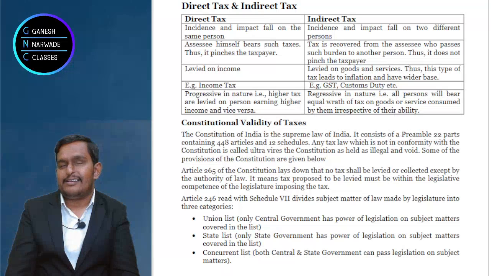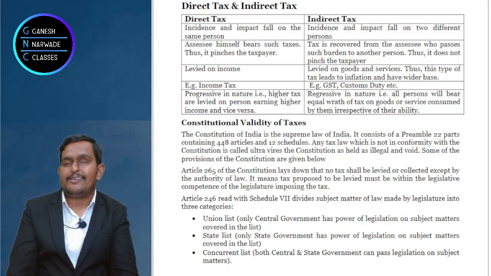Direct taxes. Income tax is the example of direct tax. GST, customs duty are the examples of indirect tax. Dash is regressive in nature. Indirect tax. Dash is progressive in nature. Direct tax. This way, all the differences.